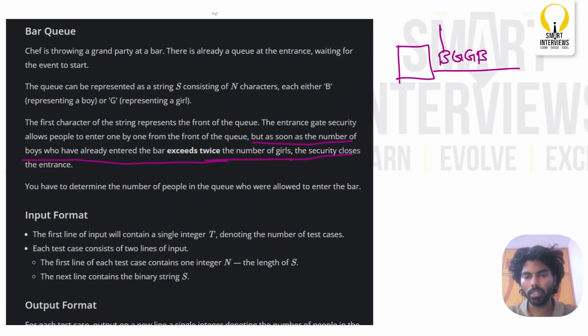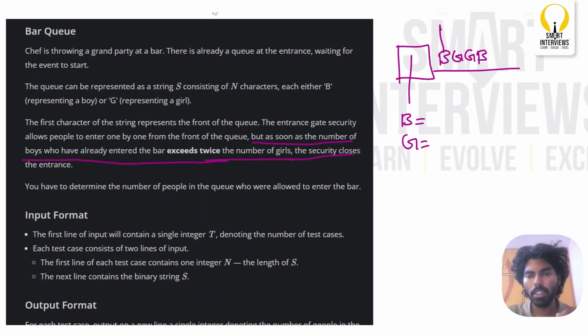So what does this mean? Let's assume in this bar there is only one boy, and there are two girls. Now, are the boys more than twice the number of girls? No, so here the condition is not valid.